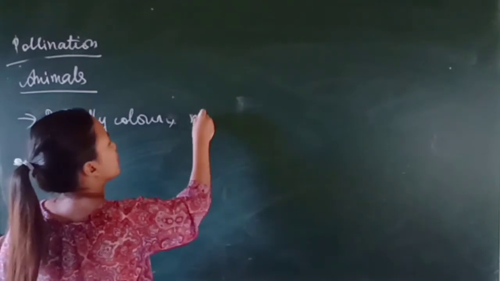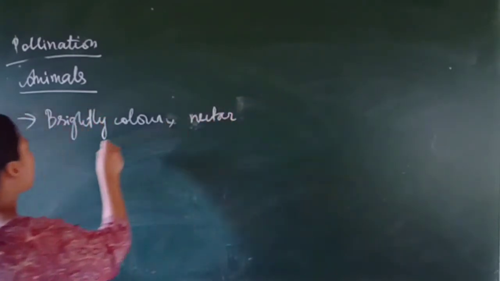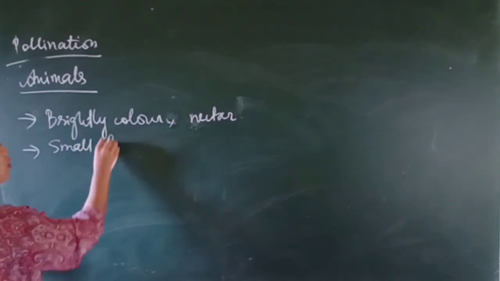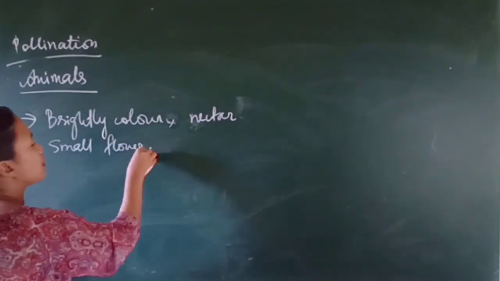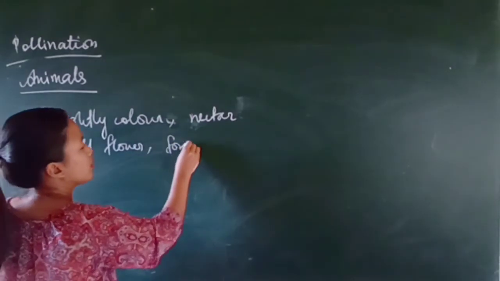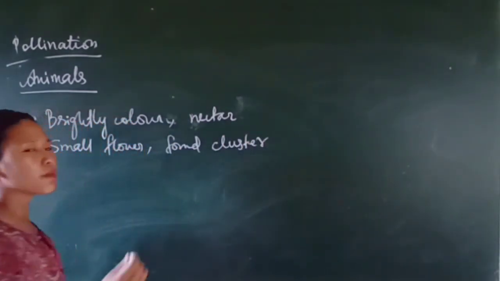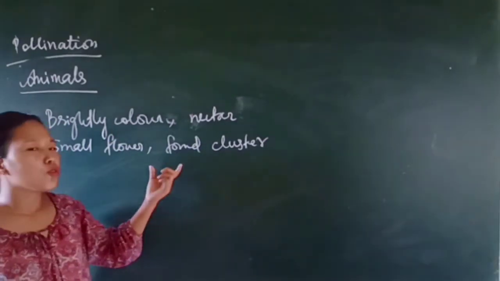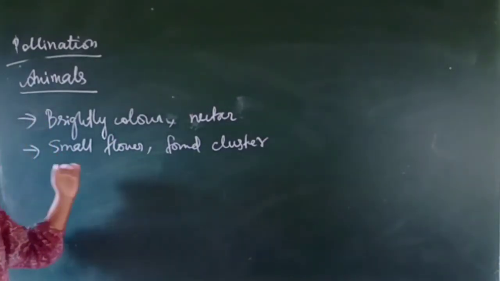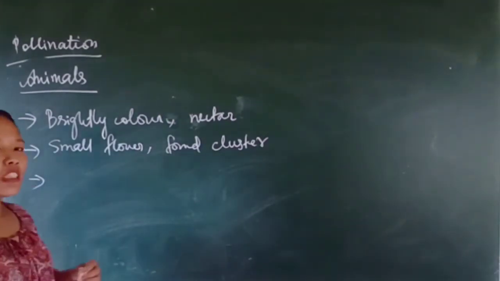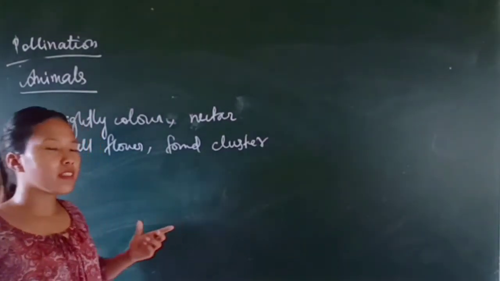Okay, they produce a lot of nectar. And if the flowers are small in size, then they are found in clusters, in a group, just to make them visible and clear and to attract the animals for pollination. And some flowers are pollinated by beetles and flies.